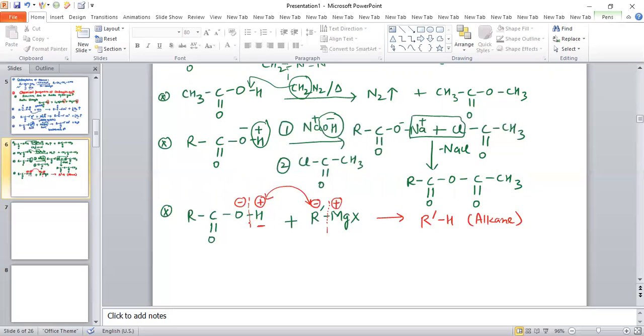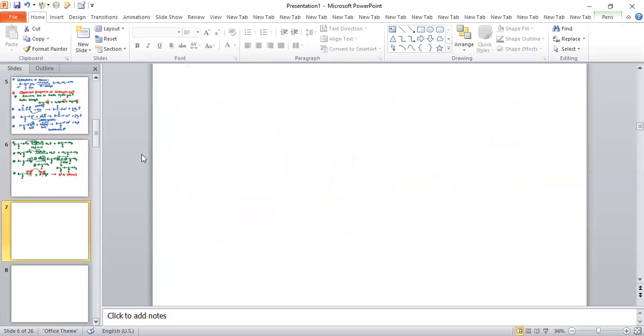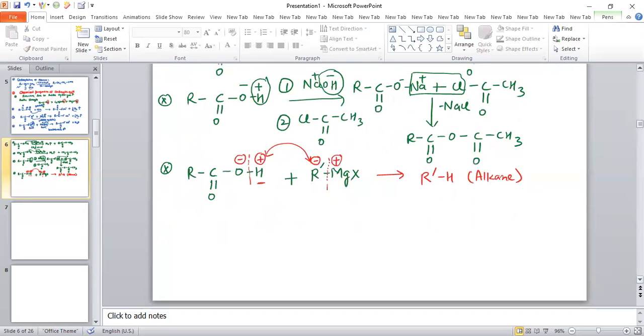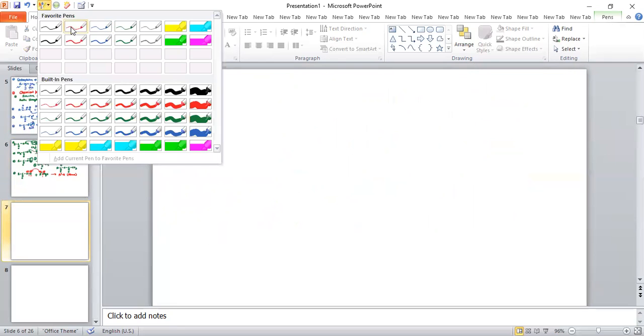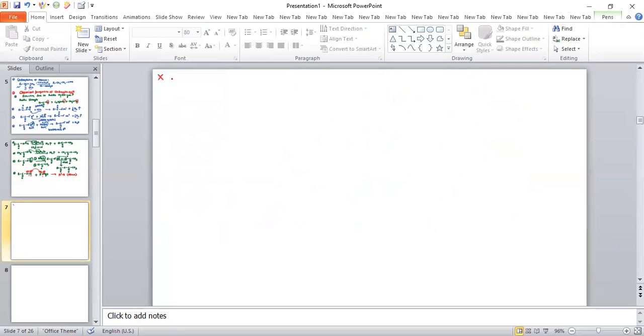Now we are going to discuss the reactions of carboxylic acid due to the OH group. We are going to discuss reactions due to the OH group.